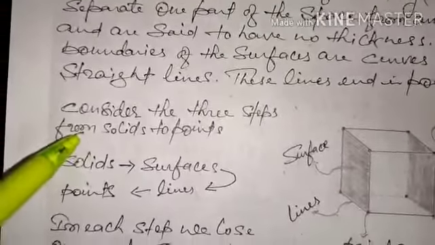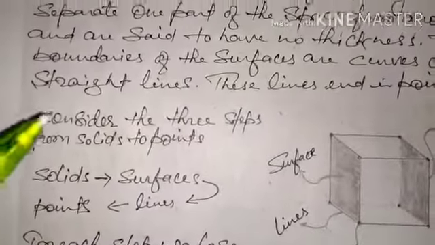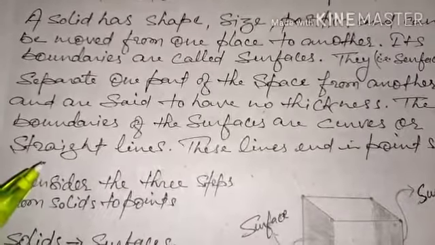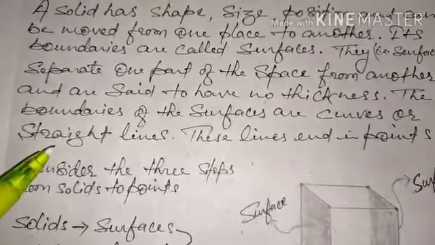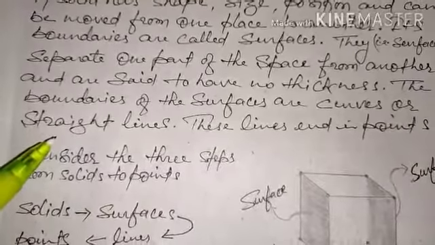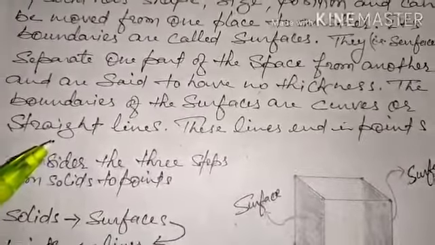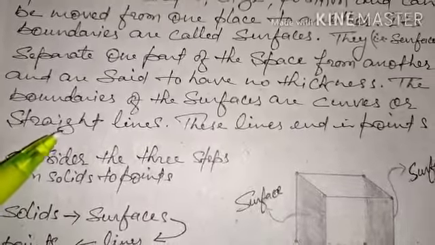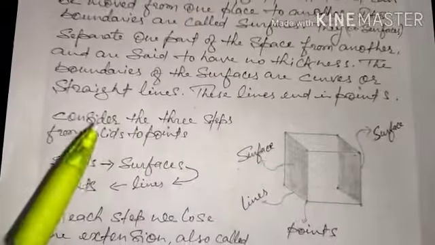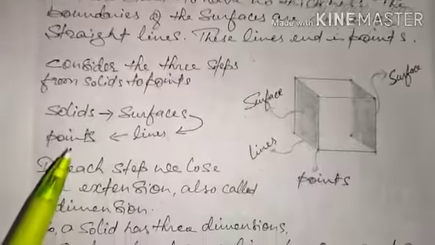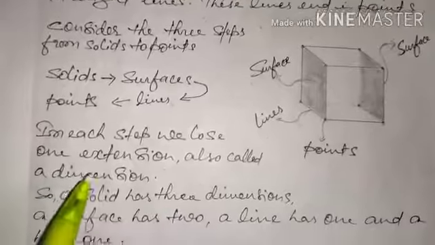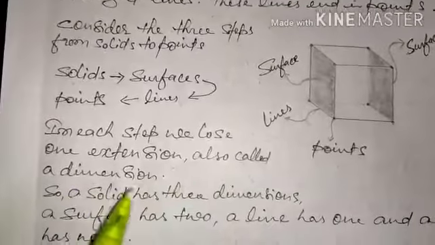Considering the 3 steps from solids to points. Okay, now it means we had discussed about solid, that solid has boundaries, and the solid boundaries are called surfaces, and the surfaces also have boundaries called lines, and the lines have points. So in each step we are reducing one dimension. It is talking about extension or dimension you can say. Consider the 3 steps from solids to points. Solids, then surfaces, surfaces, then lines, then points. In each step we lose one extension, also called a dimension.